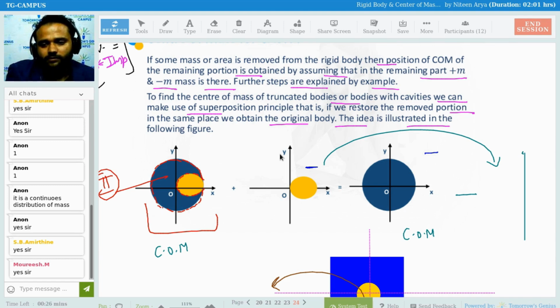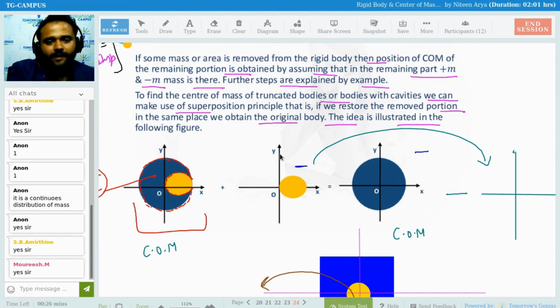Then this is the origin. We can say axis system. Then I can do this here. Obviously it is going to shift there. So this is the center of mass for the whole body.